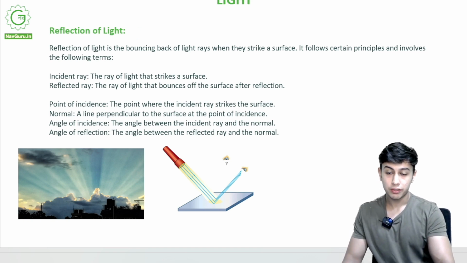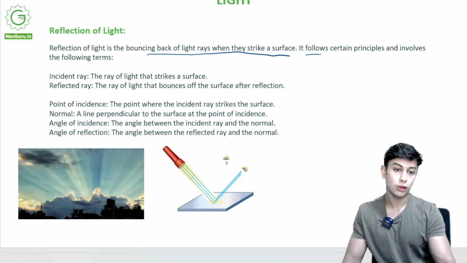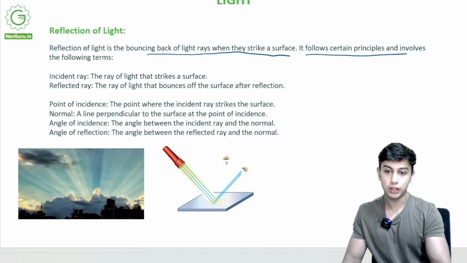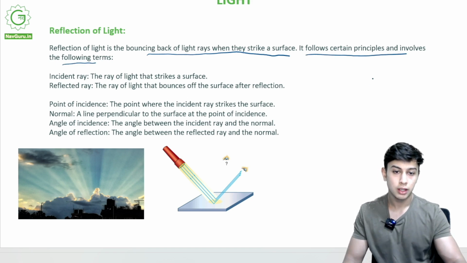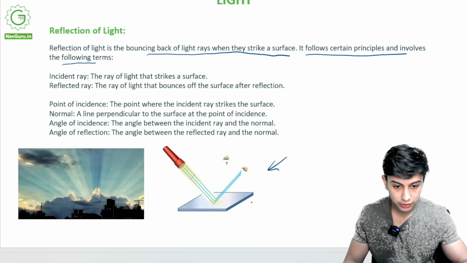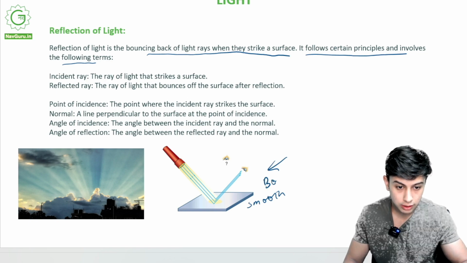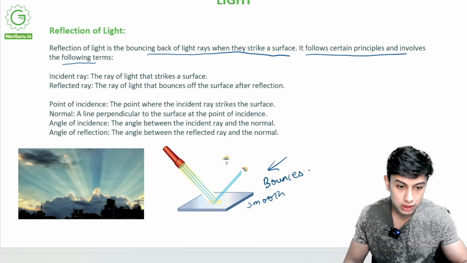Reflection of light is bouncing back of light rays when they strike a surface. It follows certain principles and involves the following terms. What is reflection? You can see over here a smooth surface. The key word over here is bounces light.